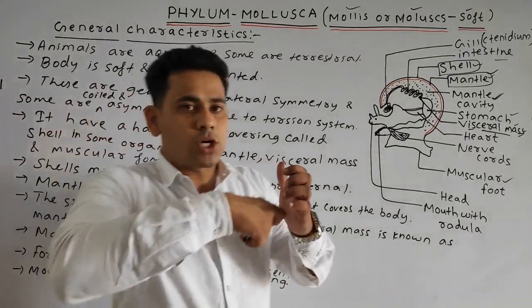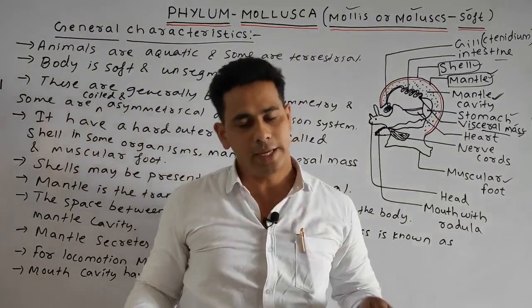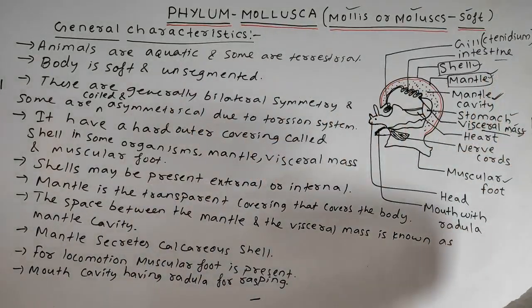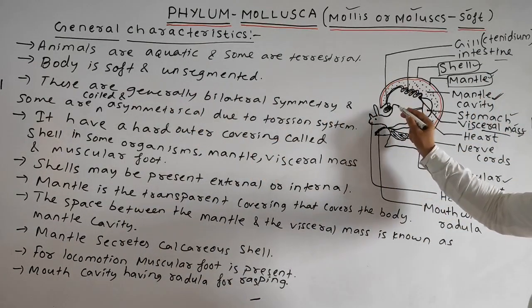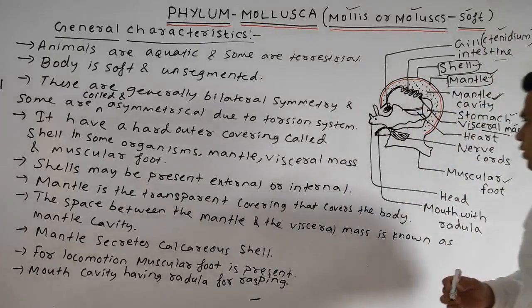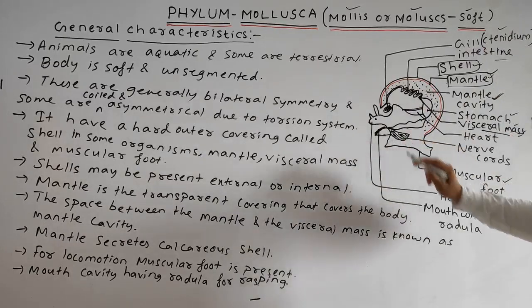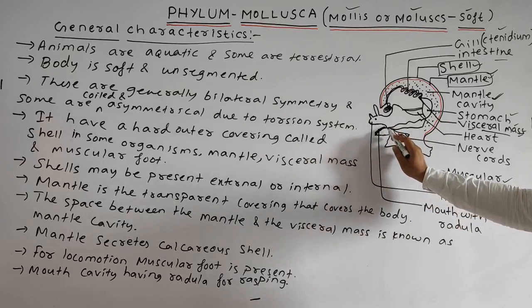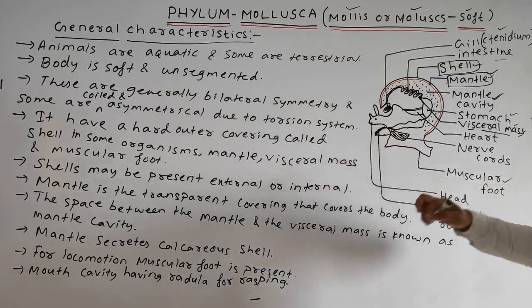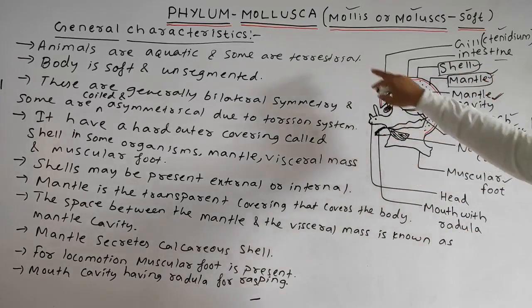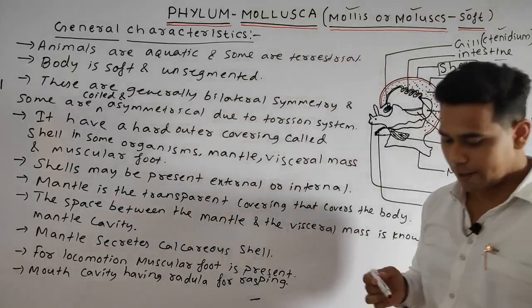Okay, it eats the food continuously by biting it. Next we discussed that these are your gills, also known as the ctenidium, which help in the respiration process. And these are various nerve cords. This is your muscular foot. This one is your head, and this one is the mouth cavity having the radula for rasping. So this is all about the general diagram of an organism which belongs to the phylum Mollusca.